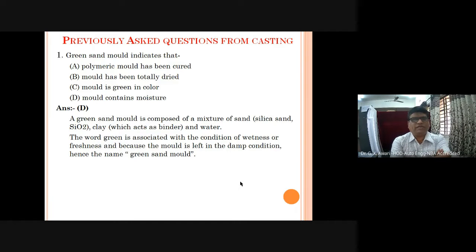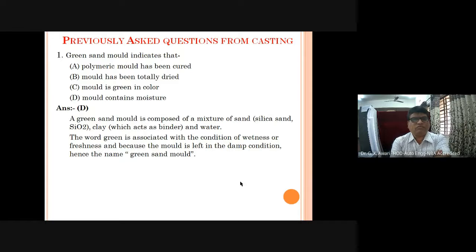So green sand mold indicates what? Basically, the green sand mold means it contains moisture. Okay, the options are given in a confusing manner: polymeric mold has been cured, mold has been totally dried, mold is green in color. Many students may like to take option C, where the mold is green in color. But the mold which contains moisture is called green sand.